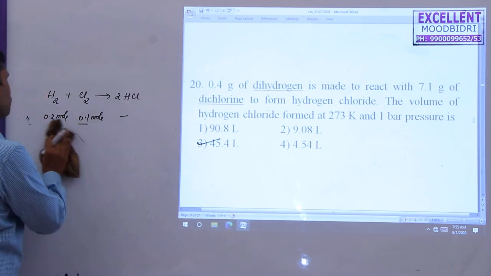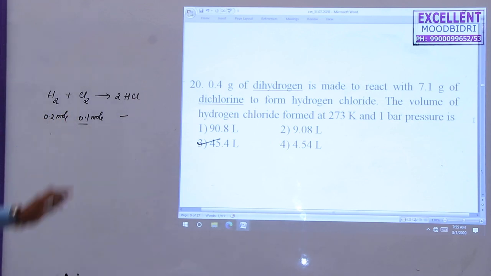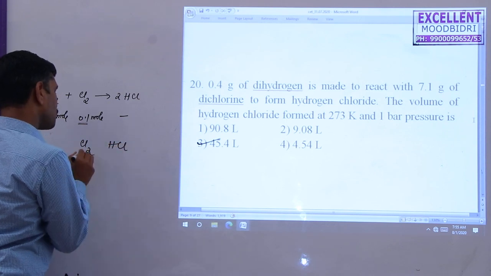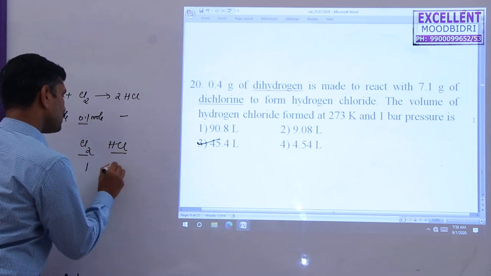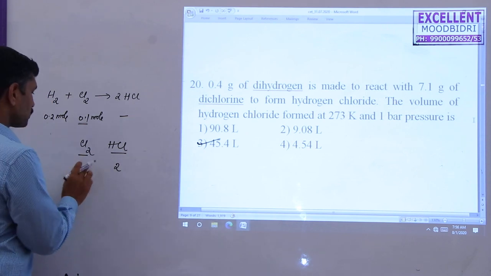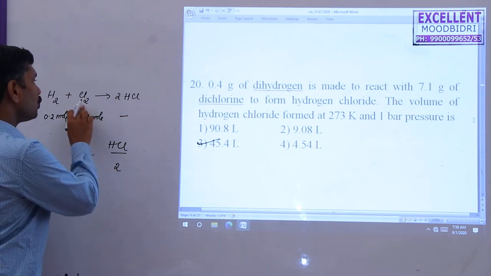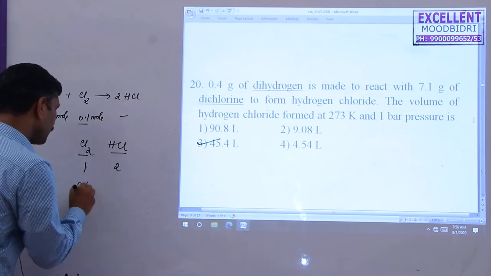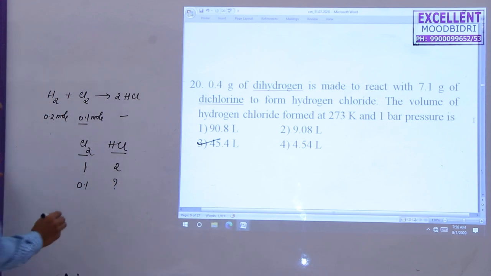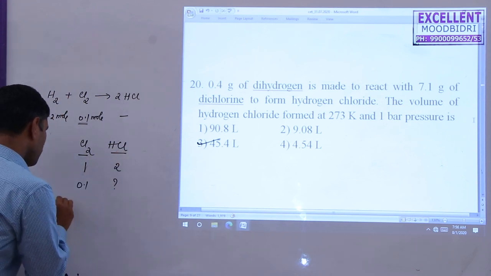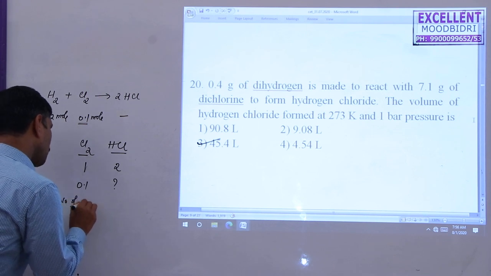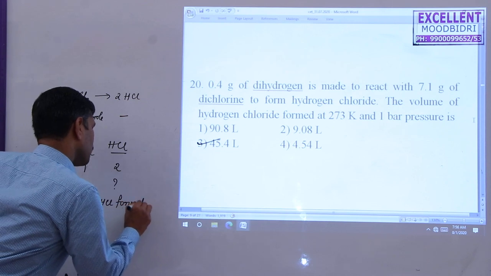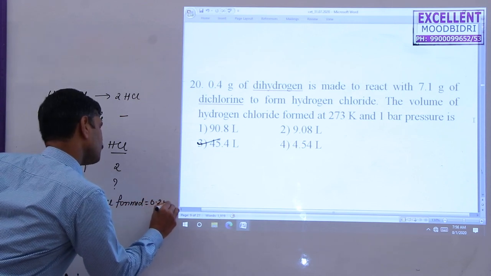Now you have to find the number of moles of HCl on the basis of the limiting agent. Here chlorine is the limiting agent, so the ratio is 1:2. 1 mole of chlorine gives 2 moles of HCl. Therefore 0.1 mole gives 0.2 mole. So the number of moles of HCl formed is 0.2 mole.